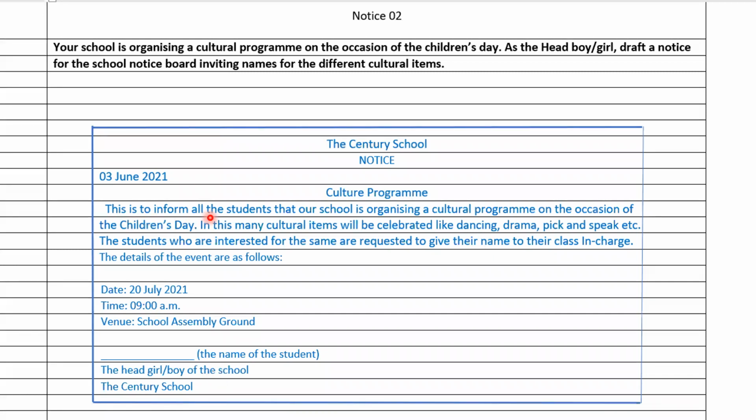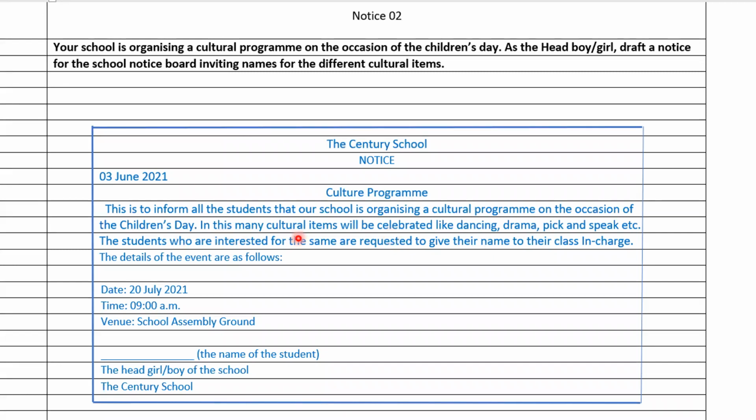So this is to inform all the students that our school is organizing a cultural program on the occasion of Children's Day. So on this day, our school is going to organize a cultural program.